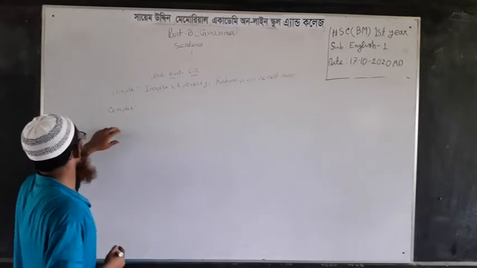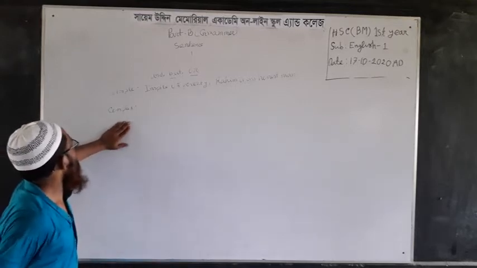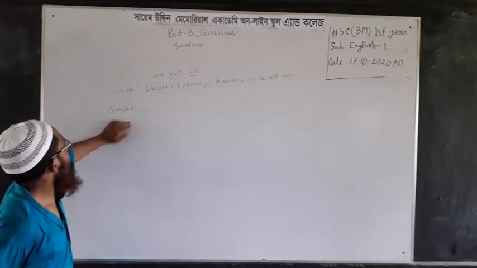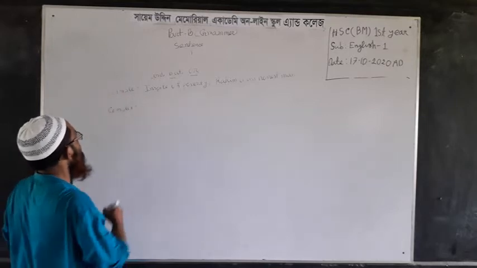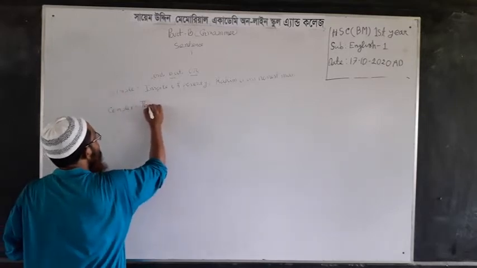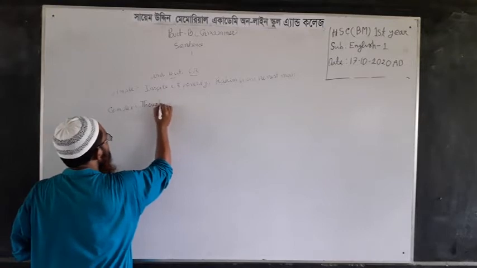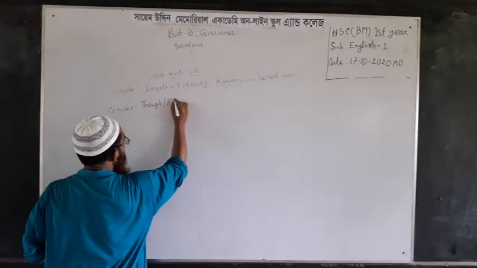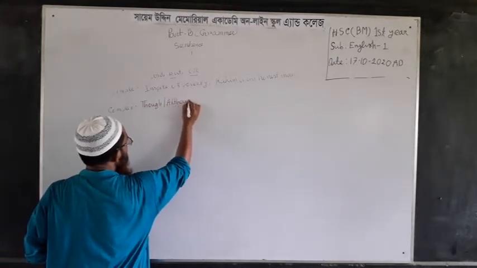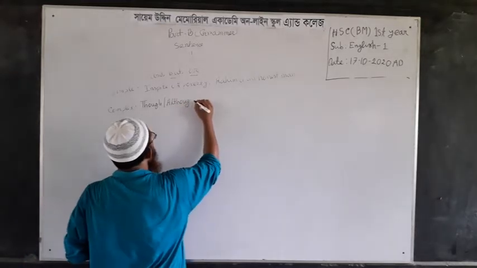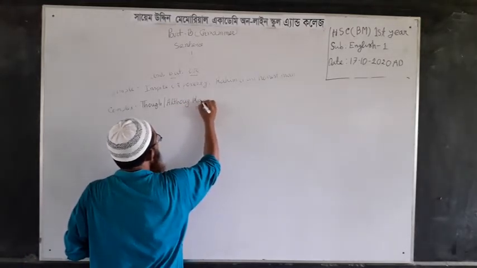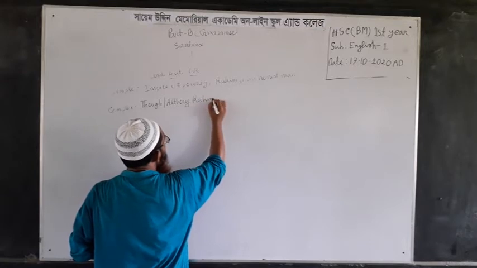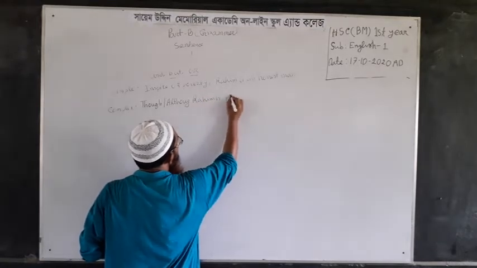Now we will write the complex form of this simple sentence, that will be with though or although. Rohim is poor.